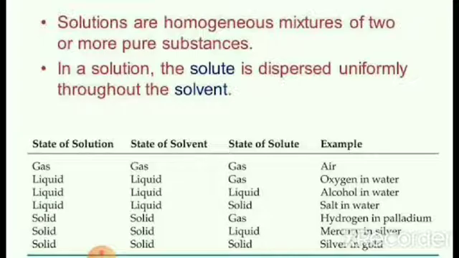Now consider the physical state of the solvent to be solid. That means either a gas, liquid or a solid may be added to solid solvent. Since the physical state of the solvent is solid, what will be the physical state of the solution? The physical state of the solution will also be solid. So we can have three different types of solutions here. Which are they? Depending upon whether the solvent is in the solid state, solvent is in the liquid state or solvent is in the gaseous state. The state of the solution can be either liquid, solid or gas.